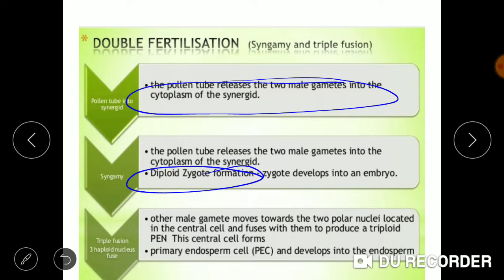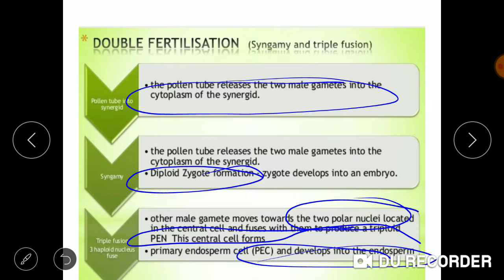This zygote further develops into the embryo, while the other male gamete fuses with the two polar nuclei which are present at the center, and it forms a triploid primary endosperm nucleus, or PEN, which further develops into endosperm. So in case of syngamy, a diploid zygote is formed, while in case of triple fusion, a triploid primary endosperm nucleus is formed.